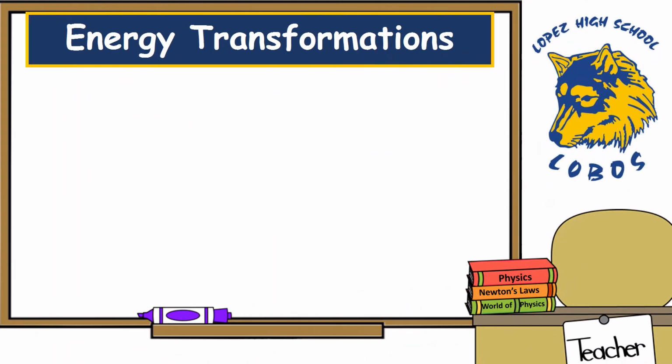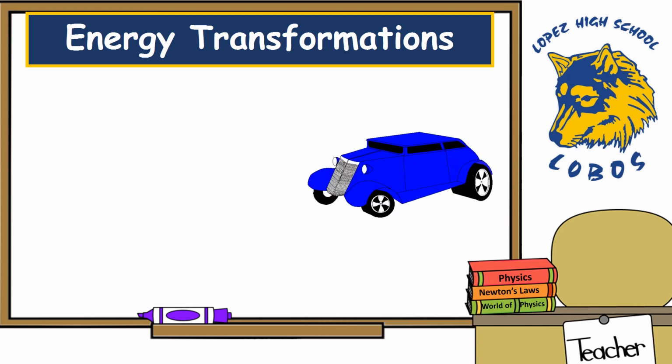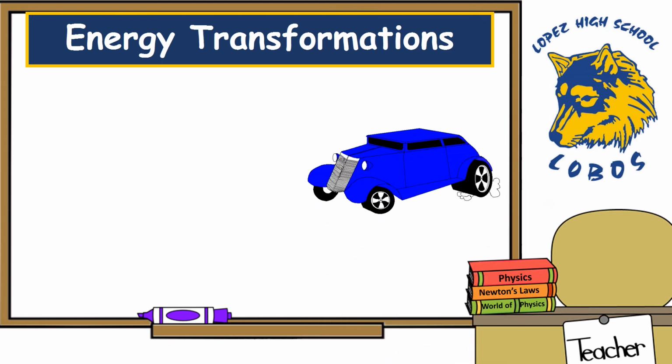Now, it's important to note that energy transformations are not always seen as a single line of conversions. In fact, it is often seen as multiple energy transformations, all working together all at once. So let's try out an example in which multiple energy transformations would be seen. Let's take a look at this automobile, for instance. This vehicle would have several energy transformations taking place at once, from the moment that the car starts to the moment that it is driving off.